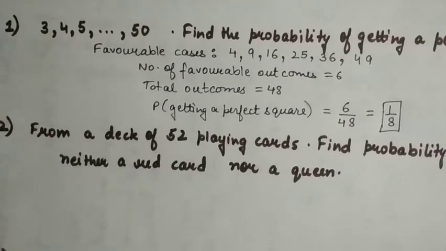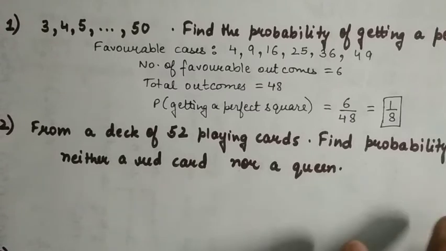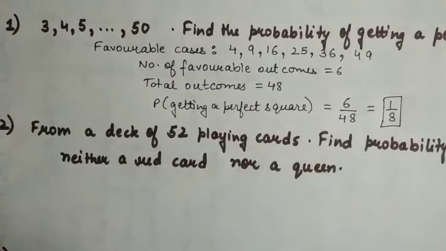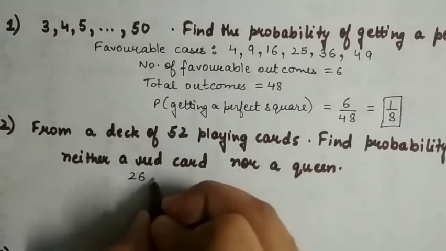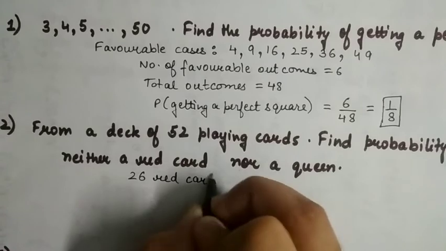Now the second question is, a card is drawn at random from a well shuffled pack of 52 playing cards. We have to find the probability of getting neither a red card nor a queen. First of all, how many red cards are there in a deck of 52 playing cards? We know that there are 26 red cards and 26 black. So red cards are 26.